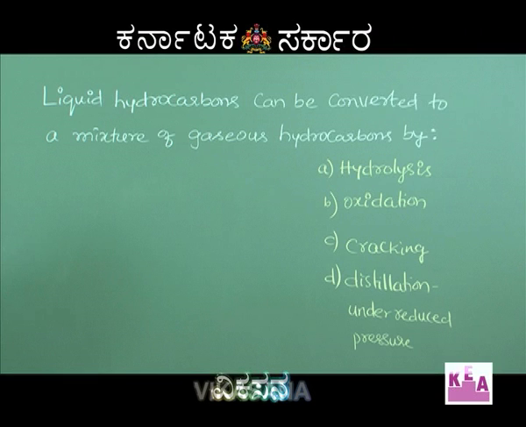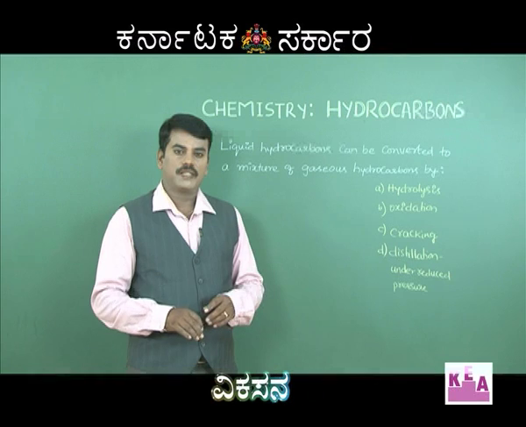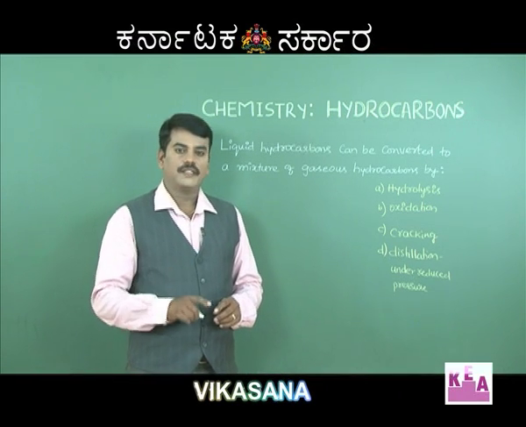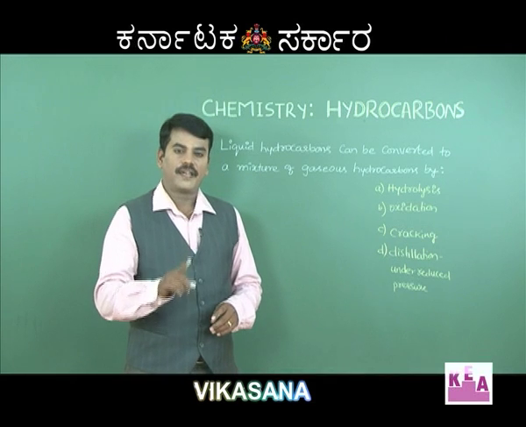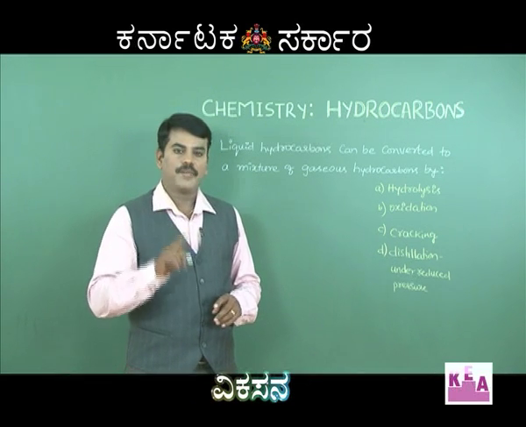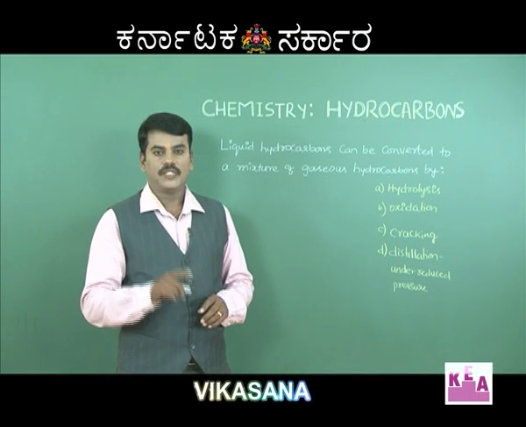The next question: liquid hydrocarbons can be converted to a mixture of gaseous hydrocarbons by? Dear students, conversion of higher hydrocarbons into smaller chain hydrocarbons is called cracking. Cracking is done by heating higher hydrocarbons at high temperature under a pressure of 6 to 7 atmospheres.